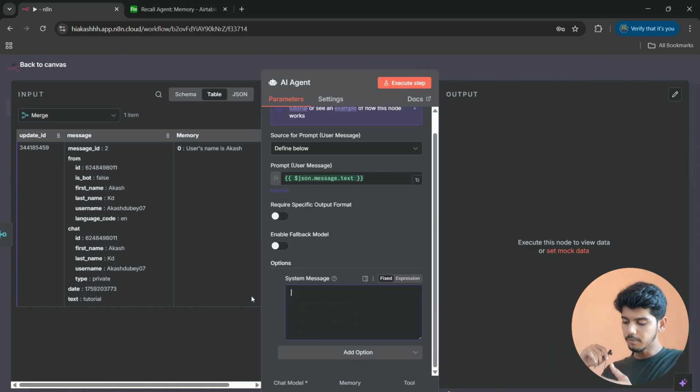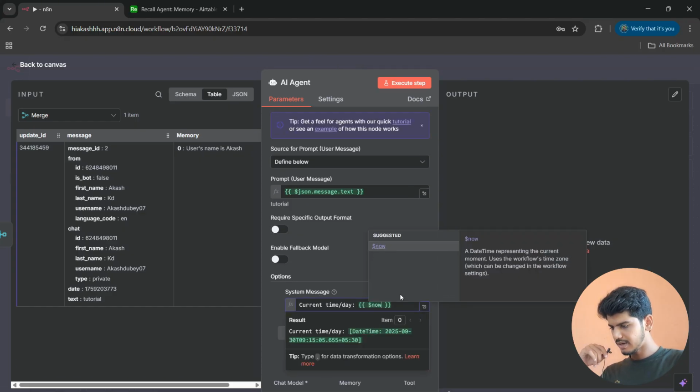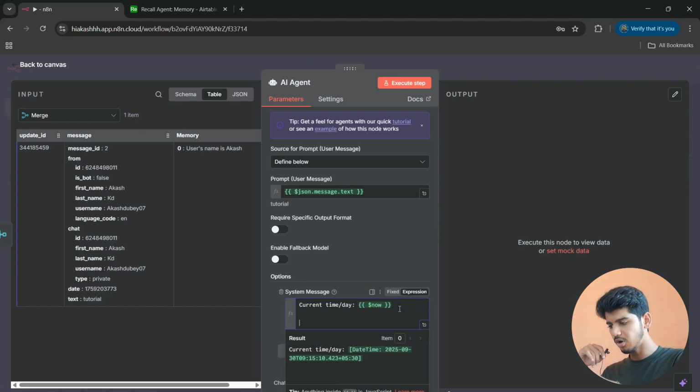And now you have to write a prompt here. Don't worry, for that I will give you the whole prompt. So first of all we need to go for current time or day. So current time or day, and $now, it is going to give the current time or day.